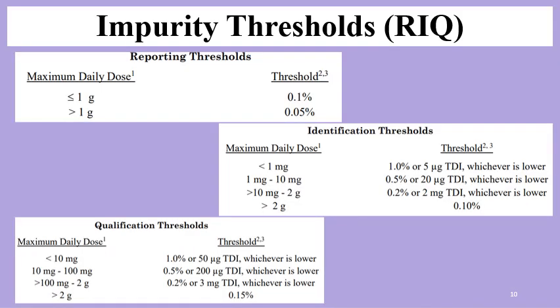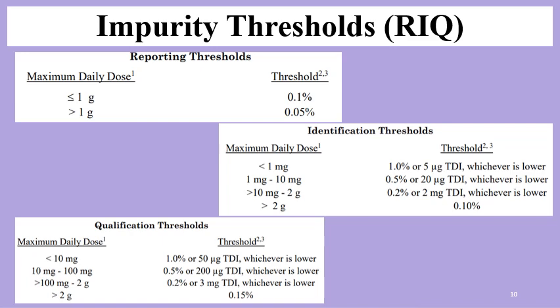Now reporting threshold, identification threshold and qualification thresholds we will see. See, for reporting threshold, it is mentioned the maximum daily dose and the threshold. For drug products with a maximum daily dose of 1 gram or below, the threshold of reporting is 0.1%, and if it is above 1 gram, then the threshold of reporting will become 0.05%.